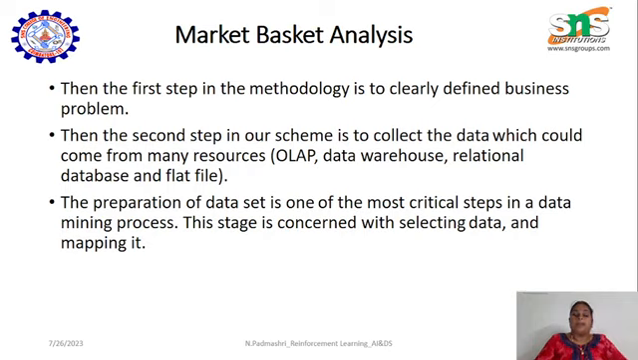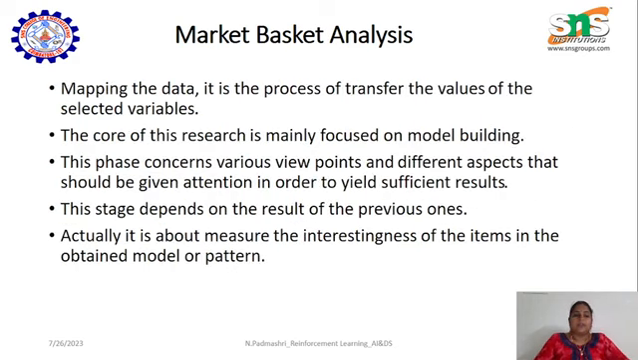Then the preparation of the data set is one of the most important steps in the data mining process. This stage is concerned with selecting the data and also mapping it with each other. So here comes our association rule. What is the association rule? It is a type of unsupervised learning, which checks the dependency of one data item with another. Like when we purchase bread, it checks the dependency with milk, etc. Next, mapping the data is the process of transferring the values of all the selected variables.